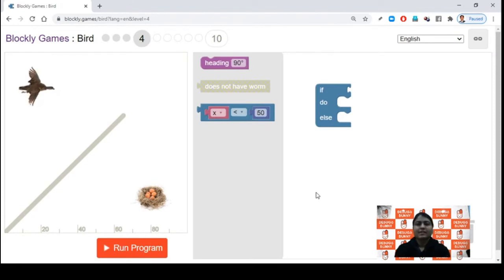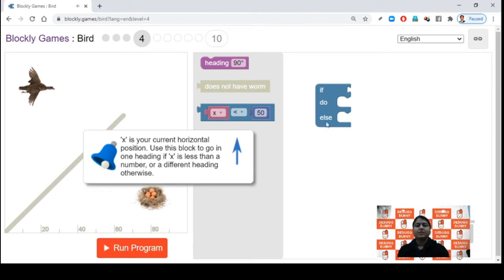This is the fourth level of bird game where now we don't have this coding block, does not have worm. Instead of that, we have been provided with one more coding block, X or Y. We can select X or Y. Then we can select greater than or less than, and we can select distance.